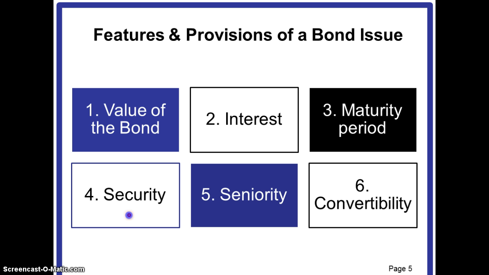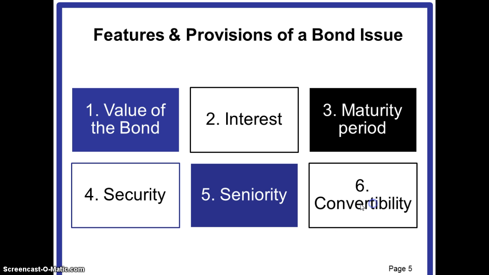So if there is any such security kept by the corporation, then that will be mentioned. Seniority is not very important.